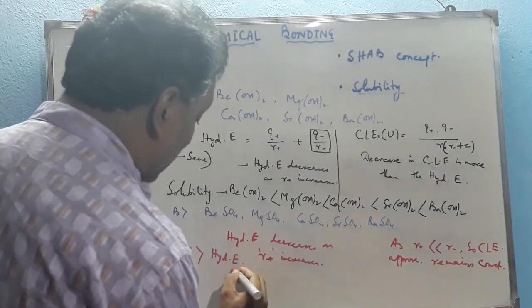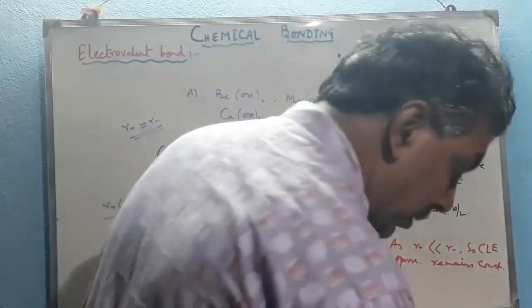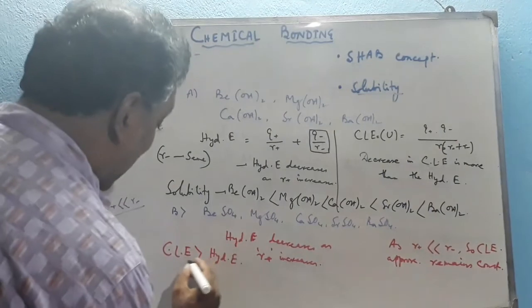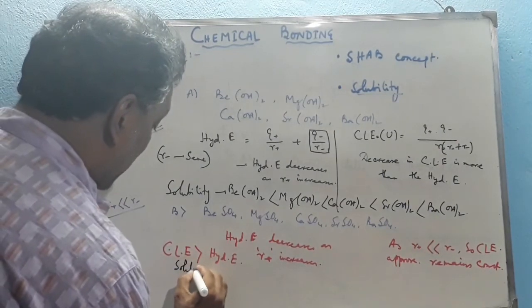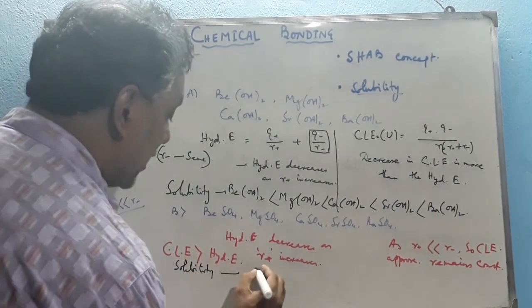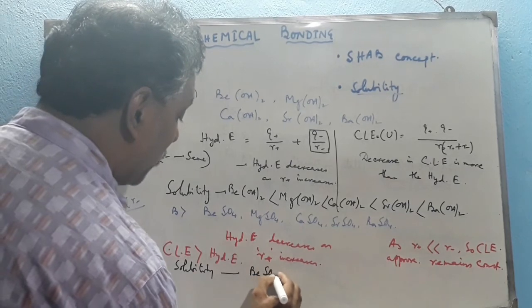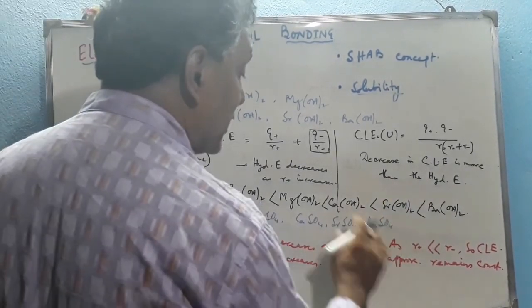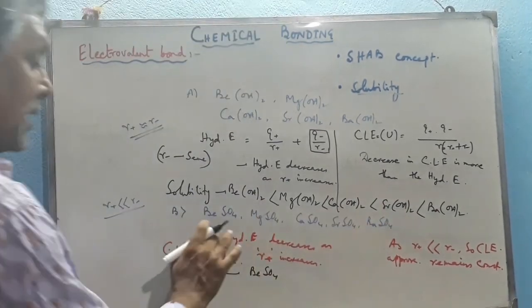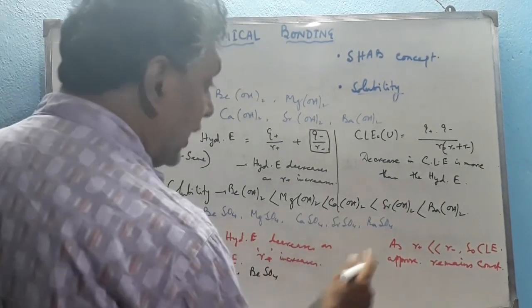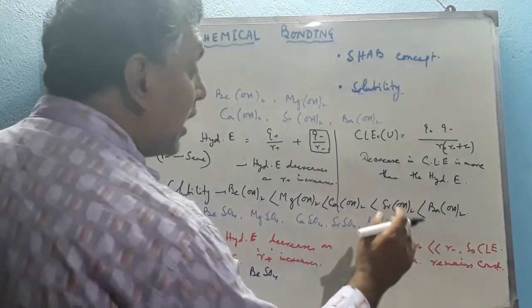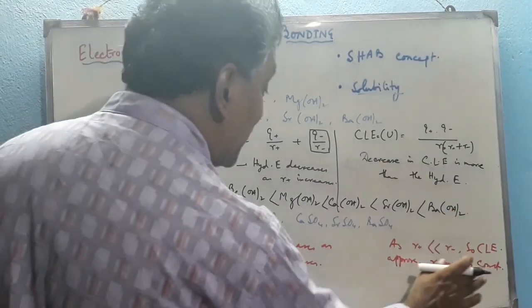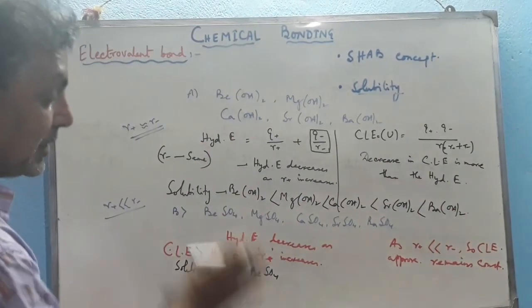Therefore, as CLE becomes high, the solubility order is: beryllium sulfate is the most soluble, because CLE for barium sulfate is very high as compared to its hydration enthalpy. With the increase of the size of R plus, the CLE stays approximately the same while hydration enthalpy falls steeply.